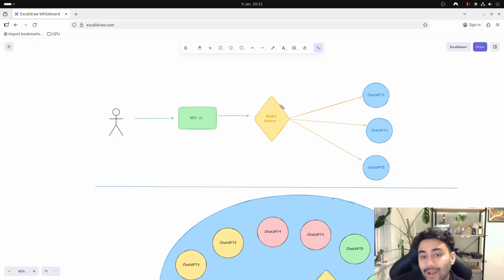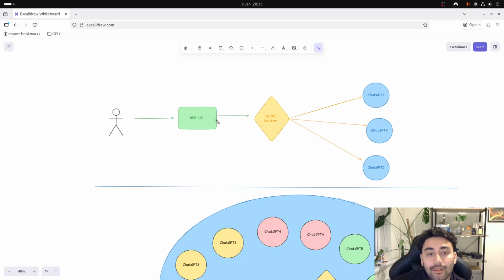But this logic will happen in the back end. So I'll have some form of user interaction, like a feedback loop. What will happen is a user will write a query, for example, can you explain how do I learn AI and ML in 2026? And initially, ChatGPT 3 will answer that query, and the user will get a thumbs up and thumbs down button.